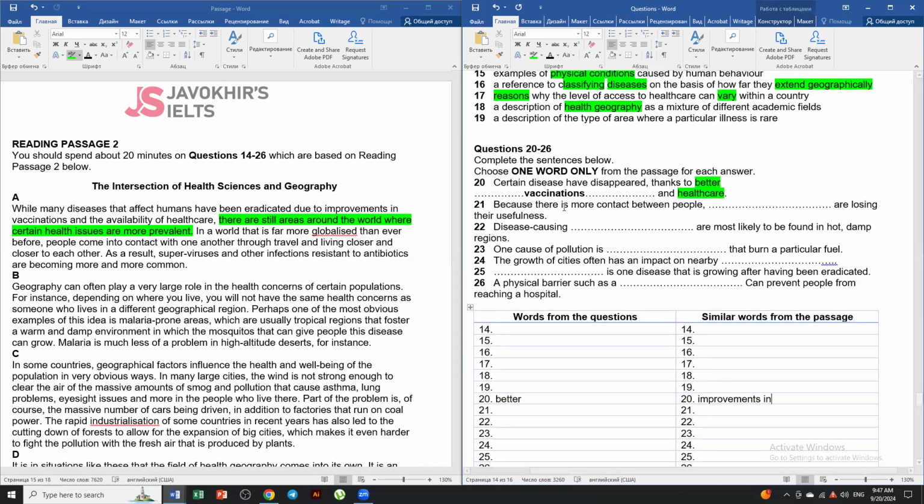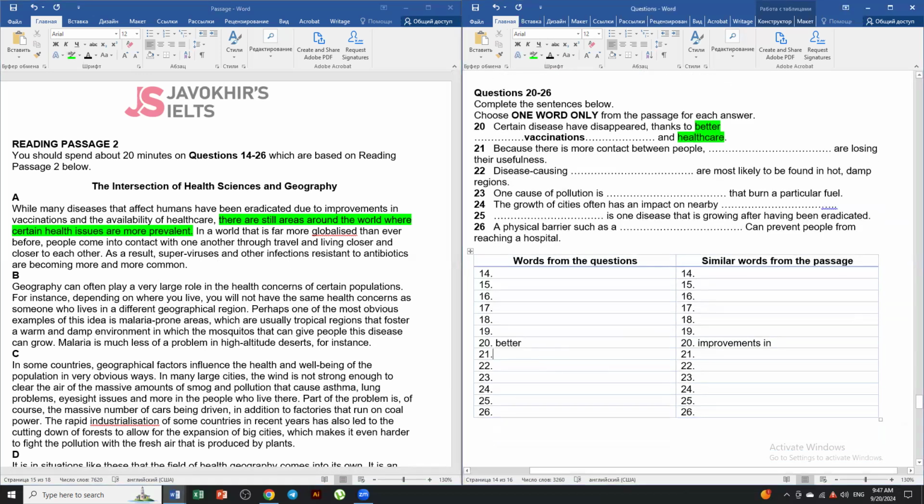And healthcare. Because there's more contact between people, something are losing their usefulness. So infections resistant to antibiotics are becoming more and more common, so we take losing their usefulness, paraphrased as resistant to something and more common.